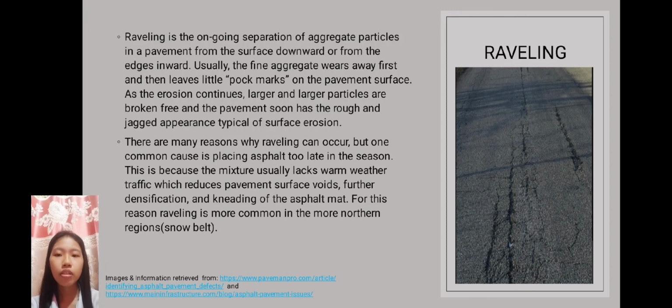There are many reasons why raveling can occur, but one common cause is placing asphalt too late in the season. This is because the mixture usually lacks warm weather traffic, which reduces pavement surface voids, further densification, and kneading of the asphalt mat. For this reason, raveling is more common in the more northern regions or snowbelt.